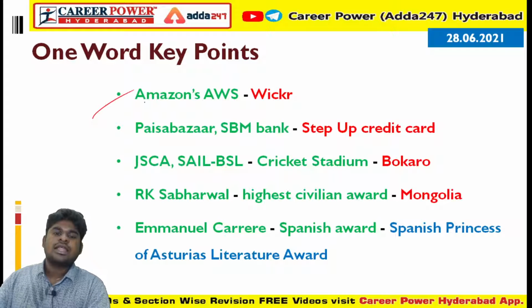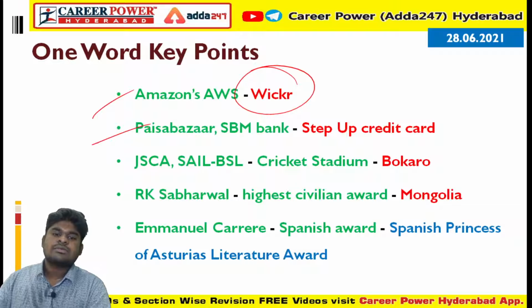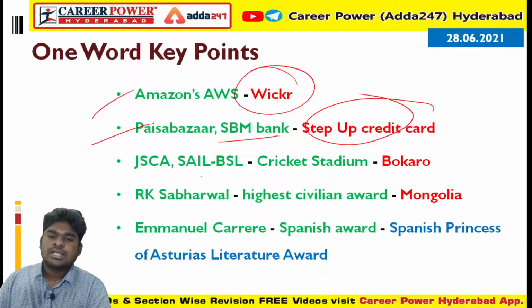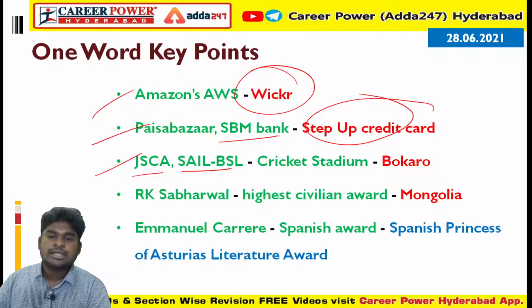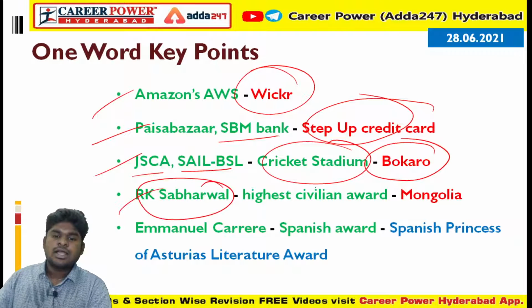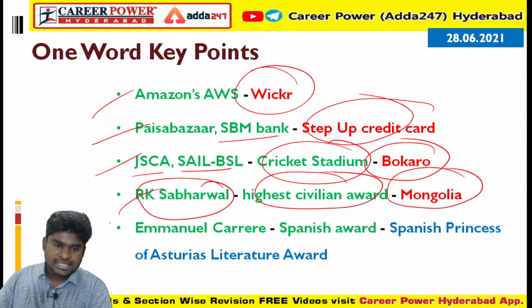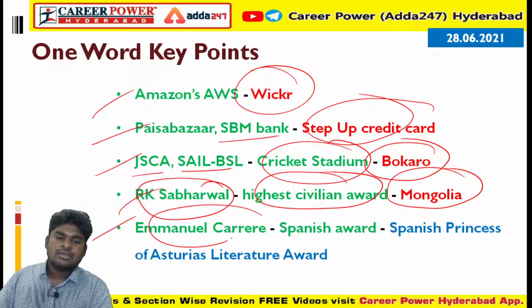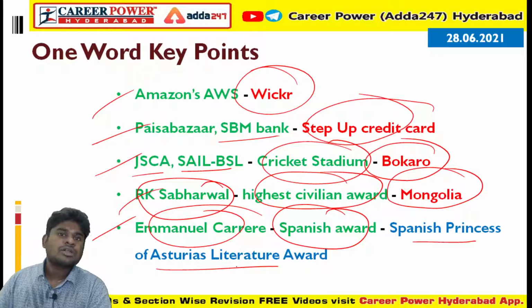Next, Amazon Web Services acquired the encrypted messaging app Wickr. Paisabazaar and SBM Bank are going to set up the Step Up credit card. Jharkhand State Cricket Association and Steel Authority of India Limited, Bokaro Steel Plant, are constructing an international stadium at Bokaro city. Rakesh Agarwal was honored with the highest civilian award of Mongolia, the Order of Polar Star. Emmanuel Carrere was given the Spanish Princess of Asturias Literary Award.